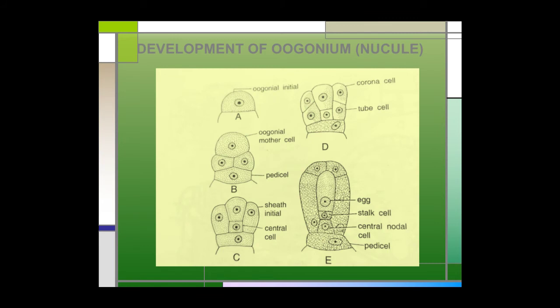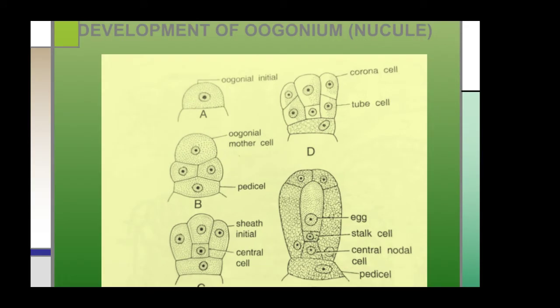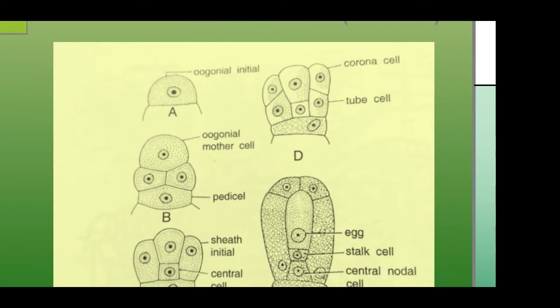Now the development of the oogonium or nucule. The oogonium develops from upper peripheral cells derived by the division of the basal nodal cells situated at the base of the antheridium.